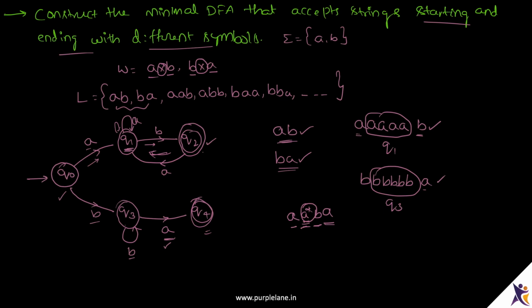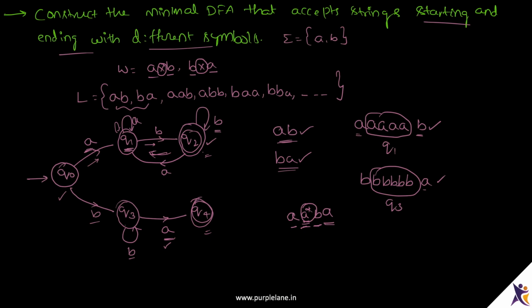Now, no matter how many B's I see at Q2, I will be in this state only because the string is starting with A and the string is ending with B. So, this is a valid string in the language.